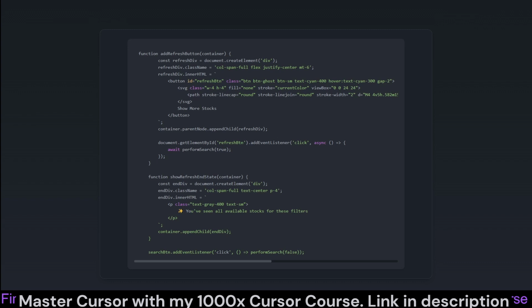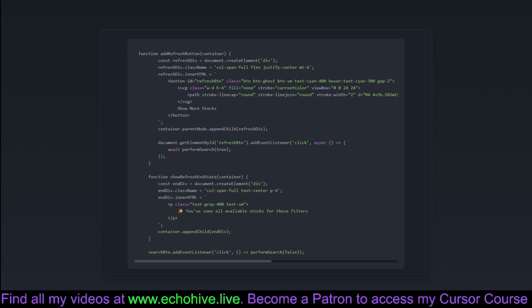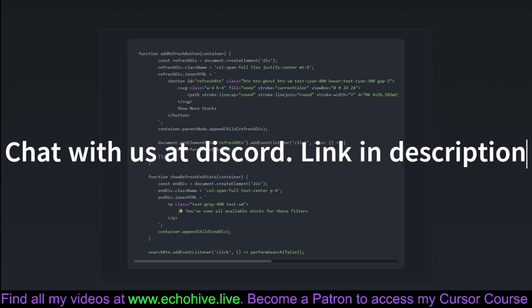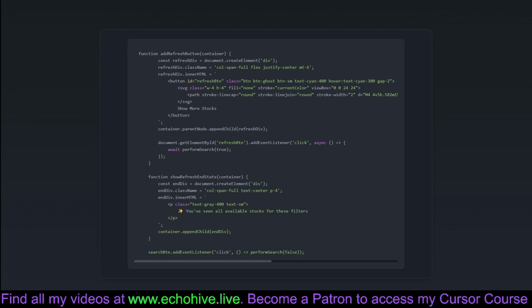The showRefreshEndState function displays a simple yet stylish message that indicates no more stocks are available to view with the current filters. It's a polite nudge that says, "You've seen it all, folks." The search button calls performSearch(false) when clicked, ensuring a fresh start, pun intended, on all searches, prompting new fetch tasks. This ensures users know they've got the freshest, most up-to-date selection of stocks to consider in their portfolio.